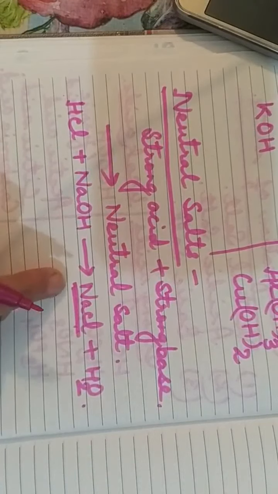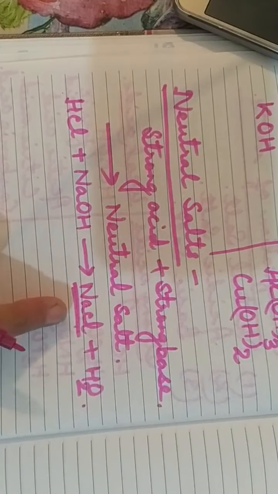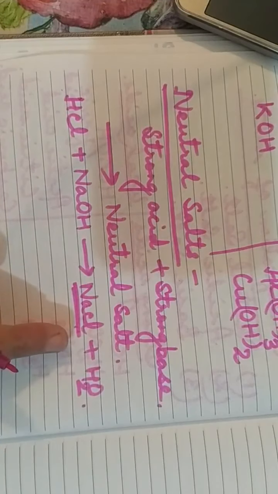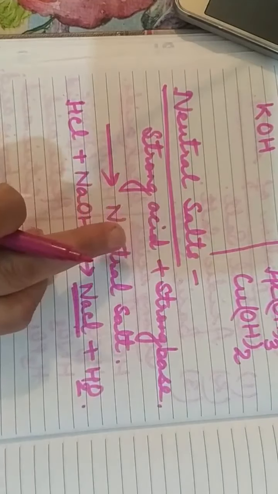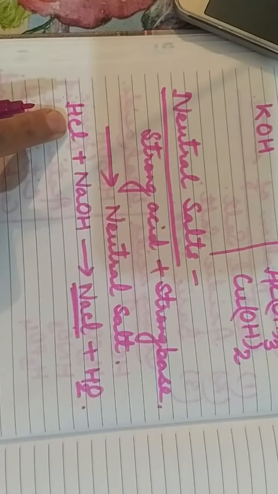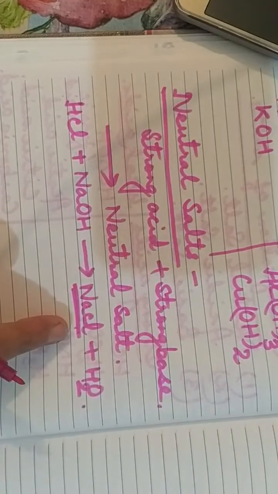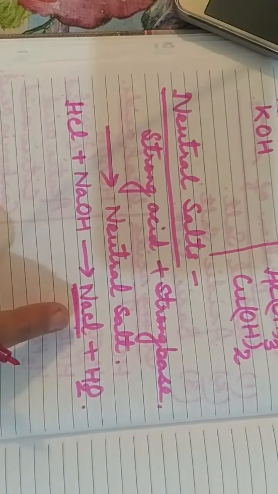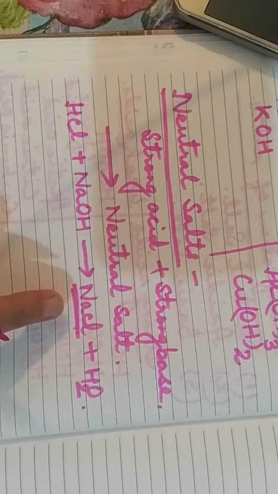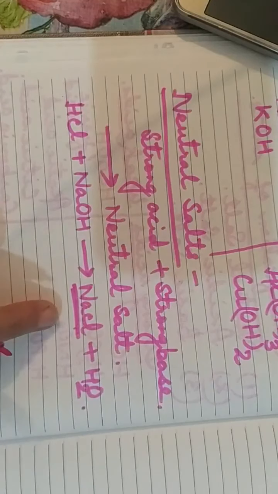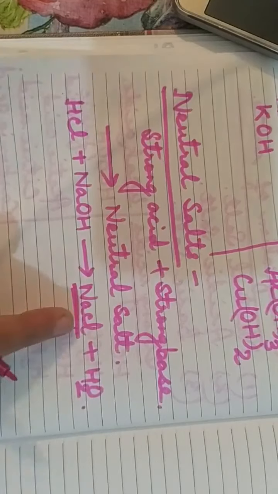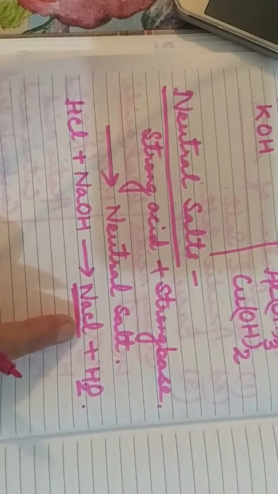We only have to test whether this salt is neutral or not, because just now I told you that when the strong acid combines with strong base, then the salt formed is neutral. But we have to prove this, no? We have to prove this. So in order to prove this, you have to dissolve the salt, that is sodium chloride, in water.